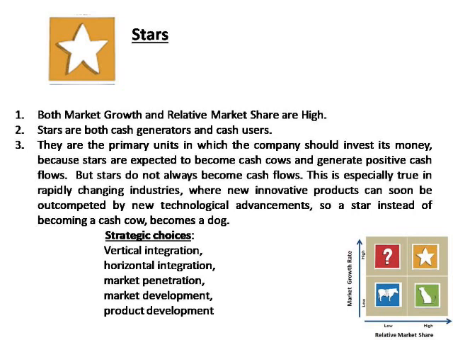Coming to star, which portrays a good position of growth rate and market share. Both growth and market share are high. Stars are both cash generators and cash users, because if the market is growing, you need to make investments, and by making investment you earn more, and again you make investment. These are the primary units in which the company should invest its money, because stars are expected to become cash cows and generate positive cash flow. But stars do not always become cash cows.